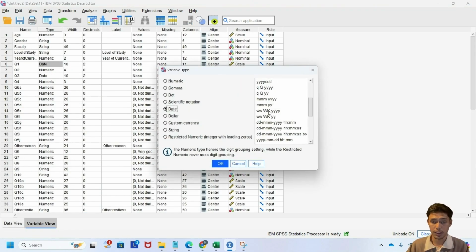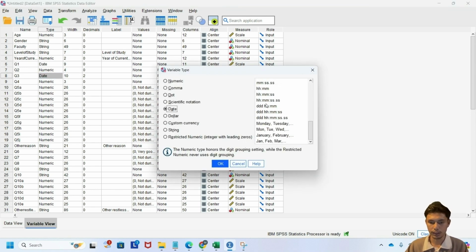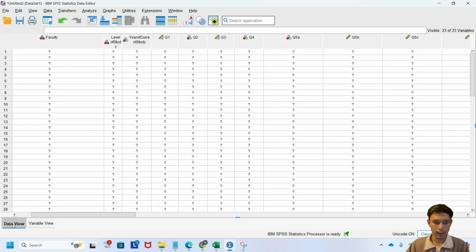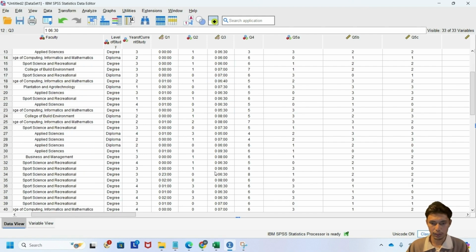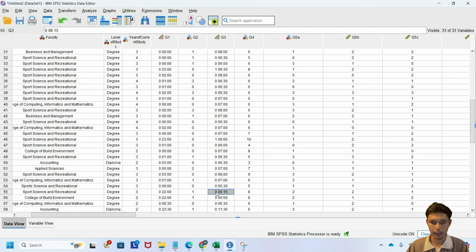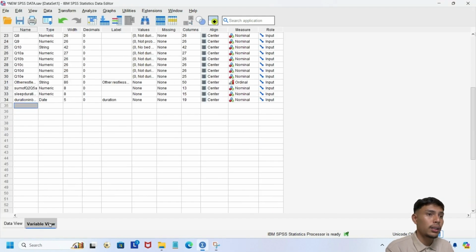Now we're going to do the component for sleep efficiency. First we choose date, and we choose days, hours and minutes, the same for question 3. For variable type, we choose date and do the days, hours and minutes, click OK, and then go to the data view, where we see question 1 and question 3. Question 3 means getting up time, and question 1 is bedtime. In front of question 3 we need to add 1, because it means it's another day when we wake up.